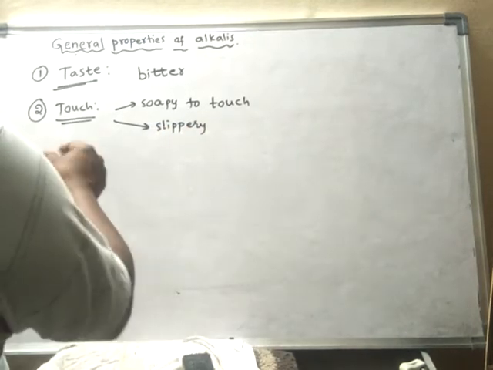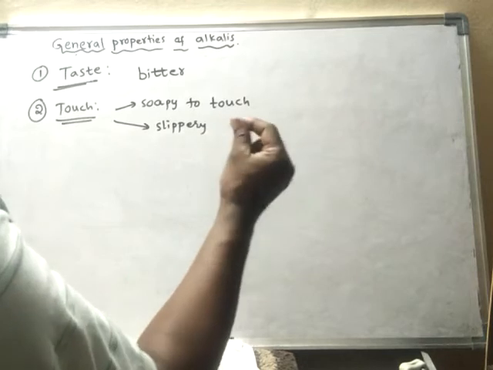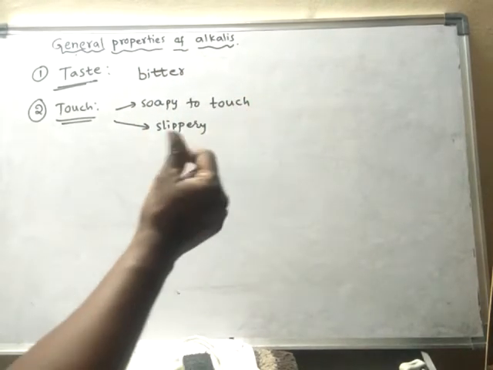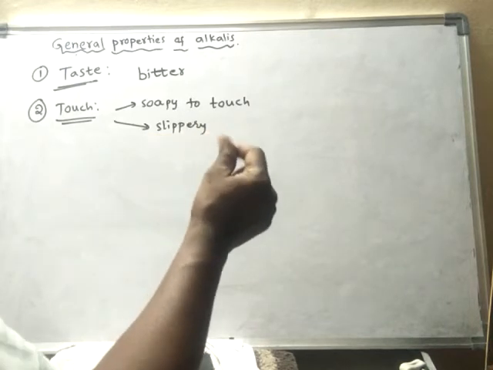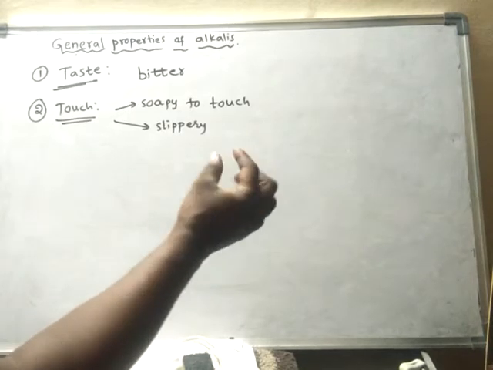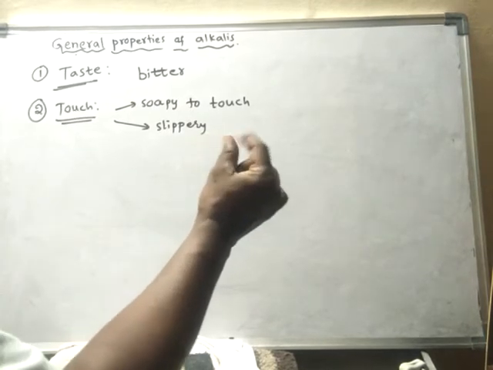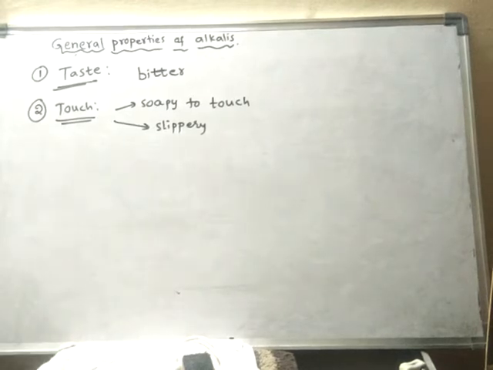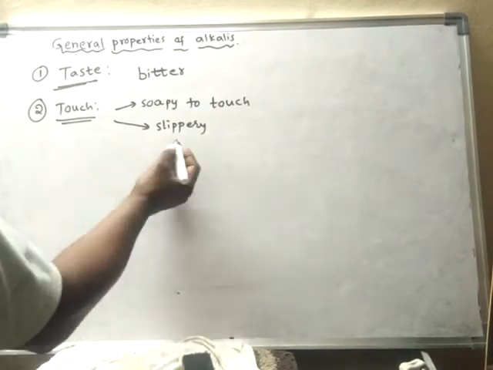If you take the solution of any base, any alkali, and rub it between the fingers, a slippery sensation is produced. So they are slippery to touch.